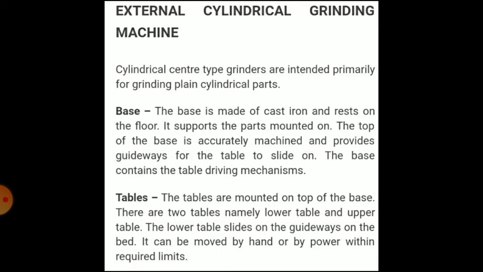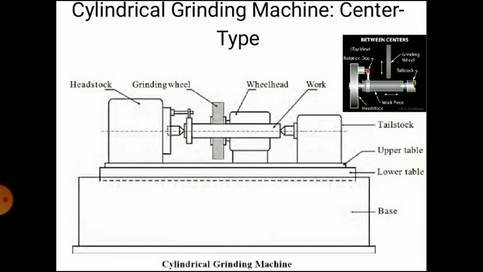The grinding wheel is mounted on a spindle of the wheel head, which travels along the crossways at the rear of the base. The grinding wheel is fed to the work by hand or power by engaging the cross feed lever.